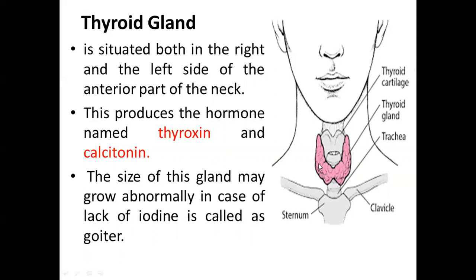So the main function of the thyroid gland is to produce the hormones which are named thyroxine and calcitonin. These hormones help in regulation of the body temperature, as well as help in metabolism and growth and development of the body. And the size of the gland may grow abnormally in case of lack of iodine. So this condition is called the goiter.